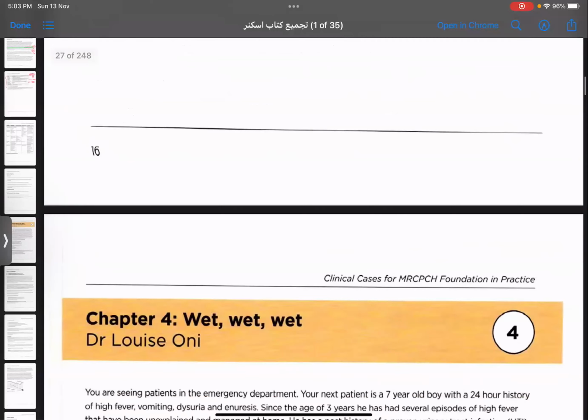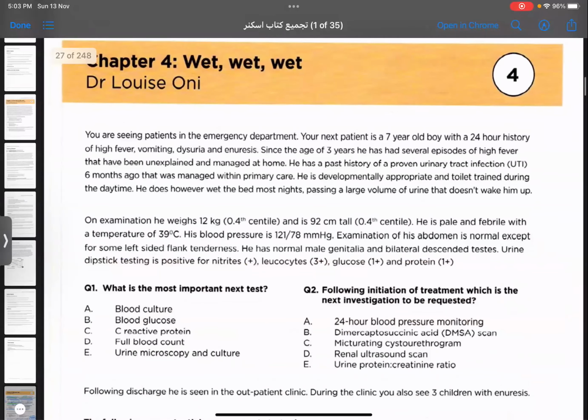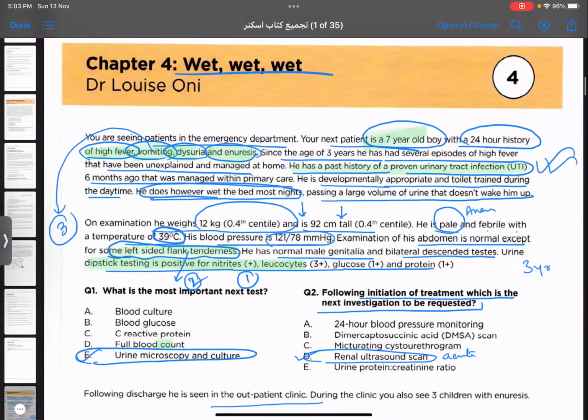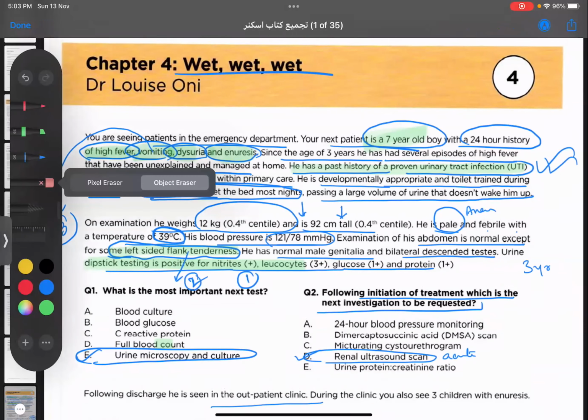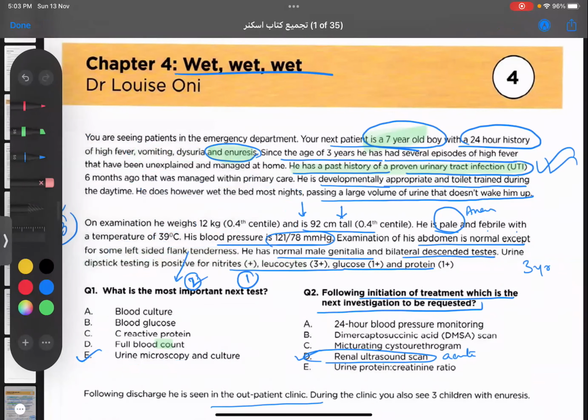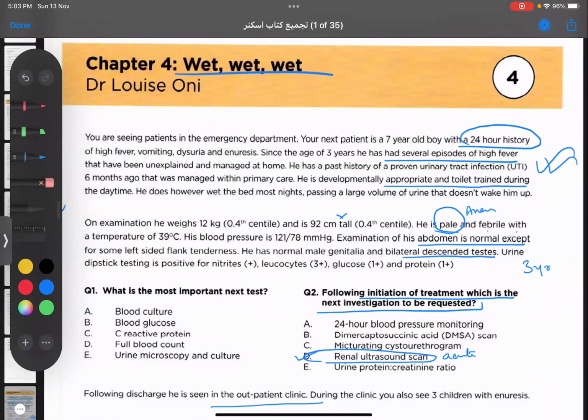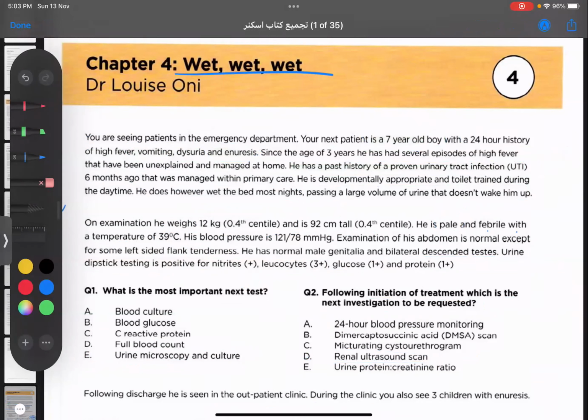This is case number 4. Let me clear everything here. This one is known as case number 4, wet, wet, wet. So the name of the case is wet, wet, wet. That suggests some kind of association with nephrology. Okay. So you are seeing patients in the emergency department.